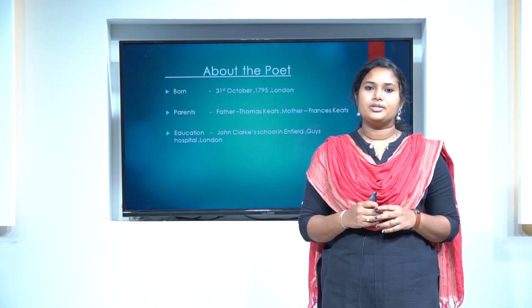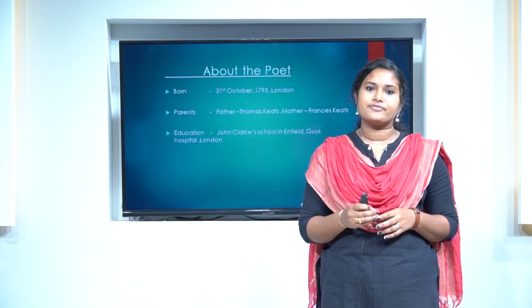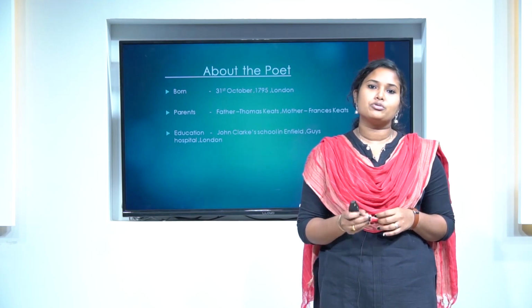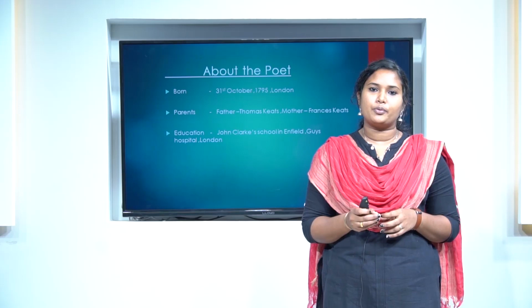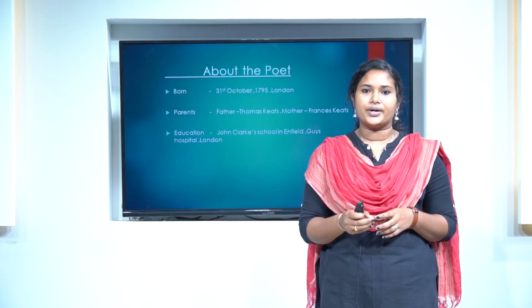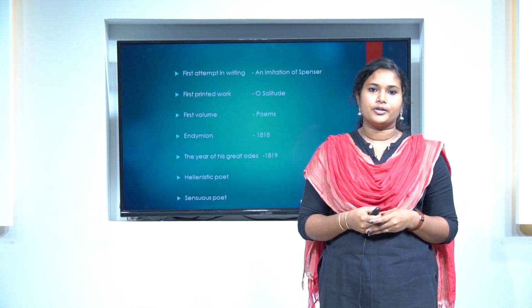After that, on a doctor's advice, Keats sailed to Rome with his friend, the painter Joseph Severn. There, Keats died at the age of 25 due to tuberculosis on 23rd February 1821, and he was buried in the Protestant Cemetery in Rome. Next, let's have a look into the literary career of John Keats.